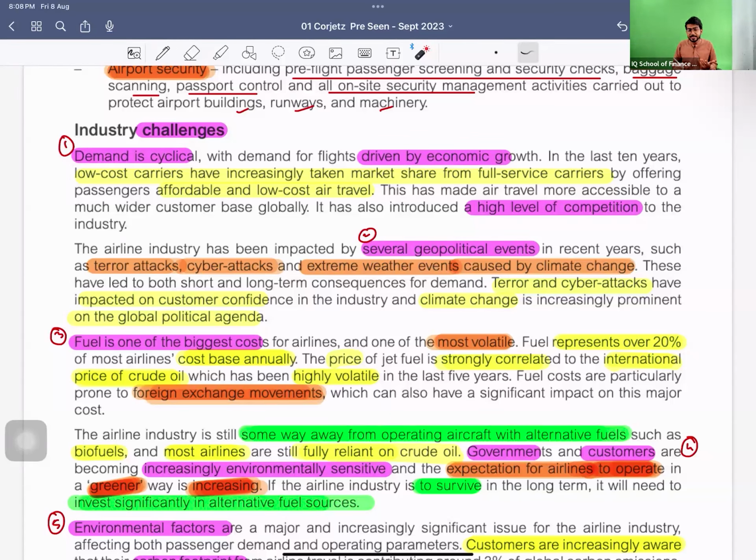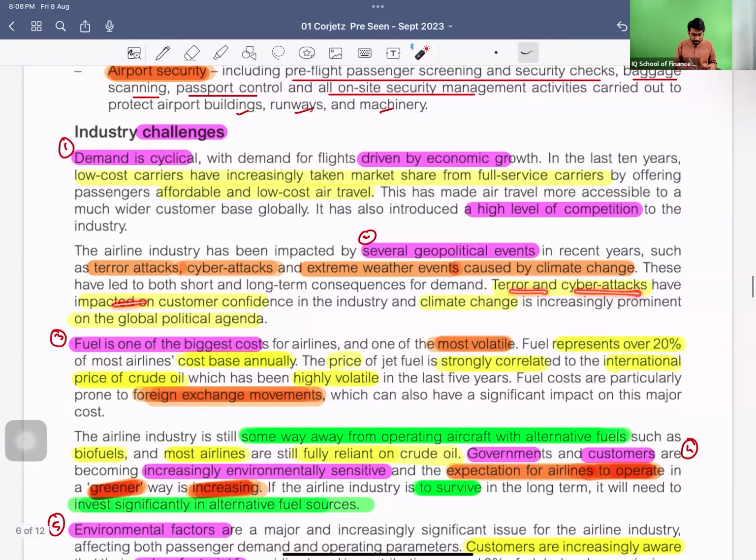So these kinds of things have happened, and what they are doing, the cyber and terror attacks, they are impacting the confidence of the customer, and climate change is increasingly prominent on the global political agenda. Obviously, all the governments now are very much concerned about climate change and the events which are happening due to climate change.